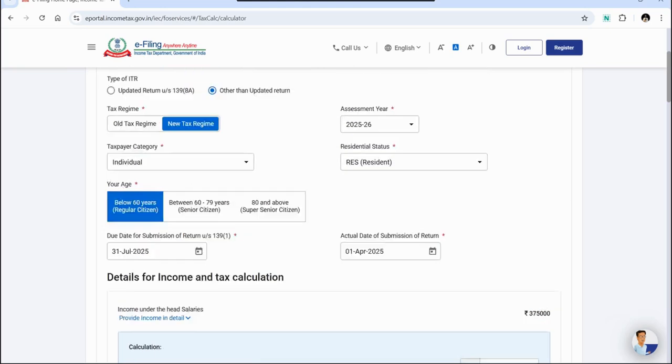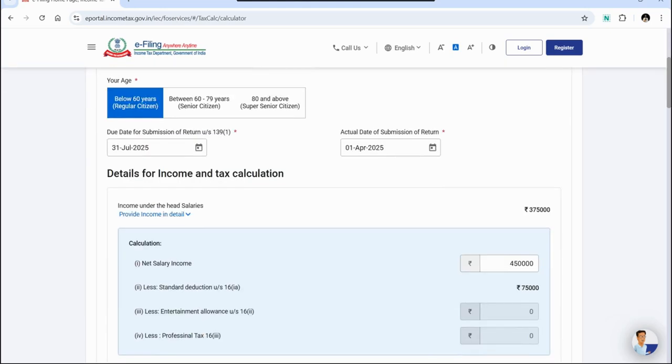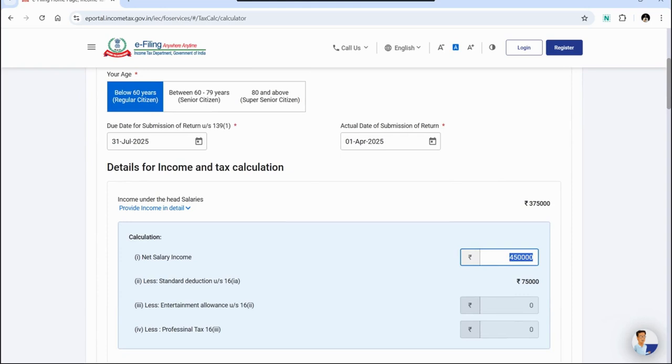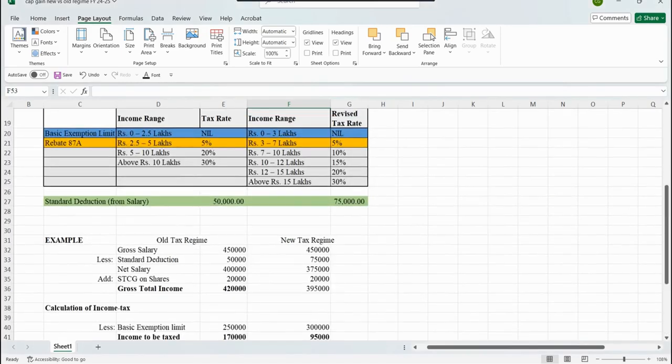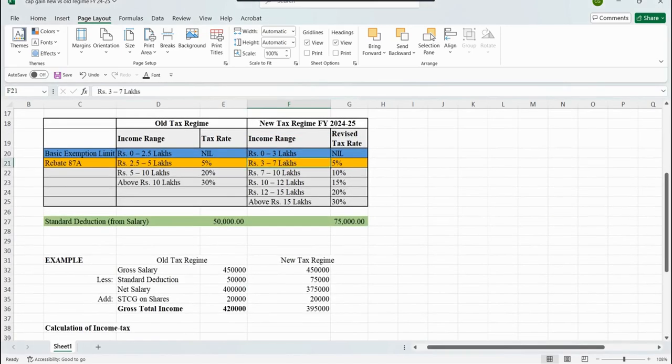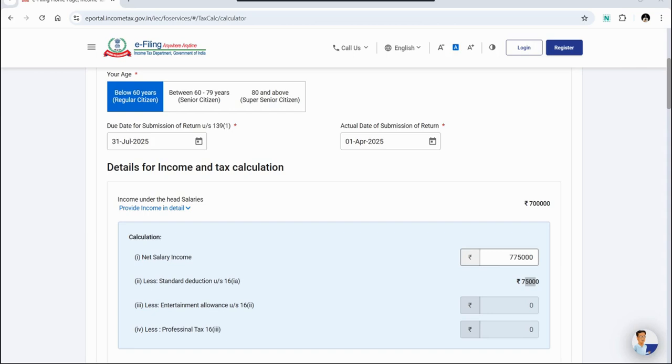Let's see. Here under the new tax regime, if we increase our salary from 4,50,000 to 7,75,000, then the 75,000 would be the standard deduction. And as you can see in this slab, the income up to 7 lakh is taxed at the rate of 5%, for which we get the rebate under section 87A.